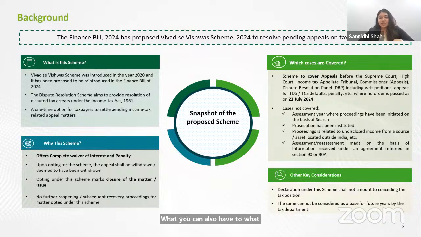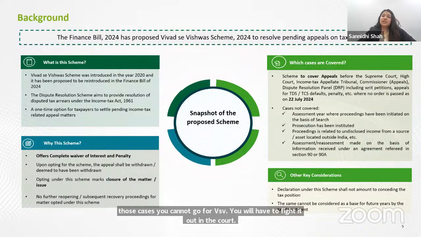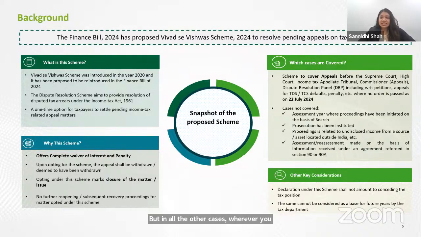They have specifically given a list: where your assessment is initiated because of some search, where any prosecution has been initiated, or the proceeding is with respect to any asset located outside India or any undisclosed income. In those cases, you cannot go for VSV. You will have to fight it out in the court. But in all the other cases, wherever you have appeals pending before the CIT, ITAT, High Court, even the Supreme Court, you can go for VSV.